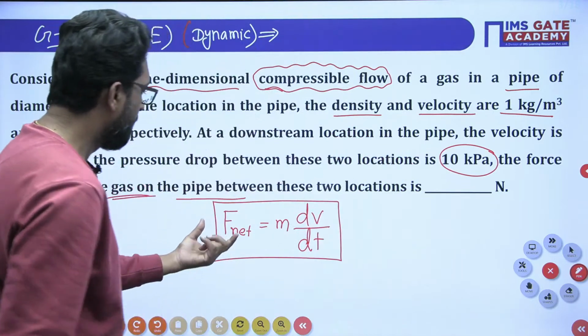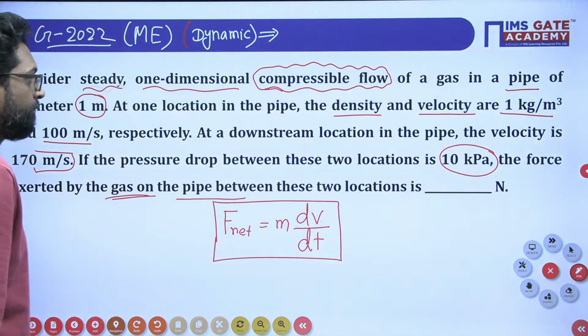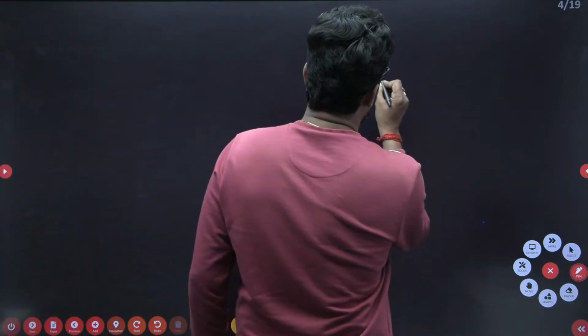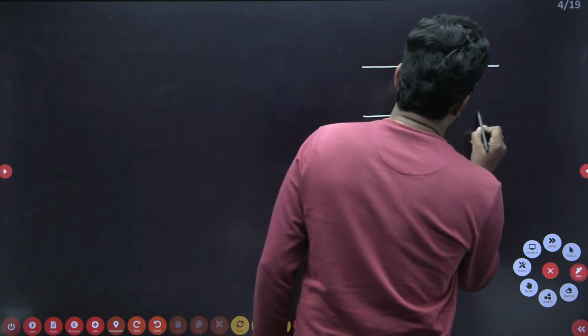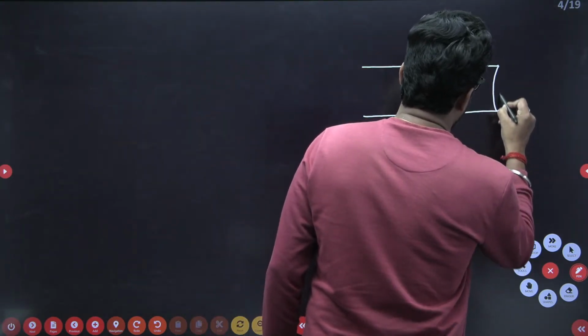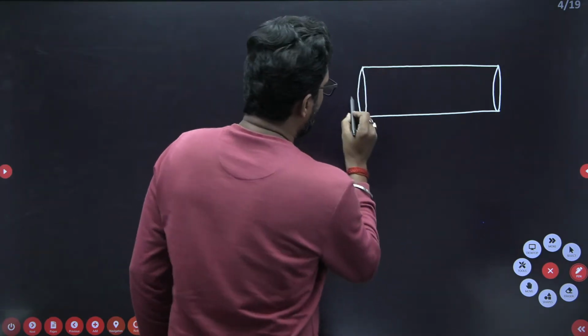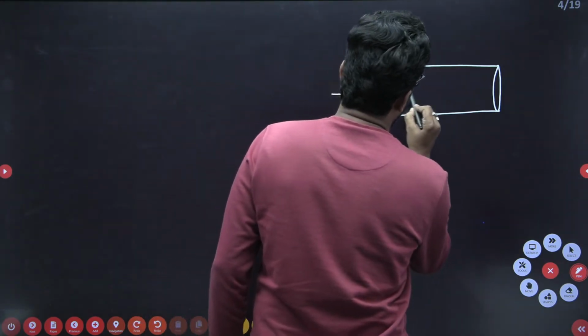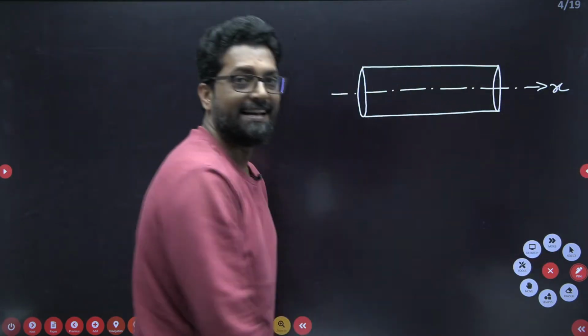That means, what is the net force on this pipe? Suppose this is your pipe, and in this pipe the fluid flows in one direction. Let's suppose this is your x direction, the axial direction.